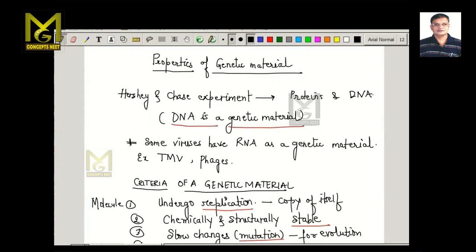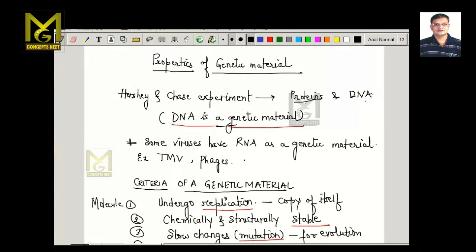So today we will be looking at the properties of genetic material. Now the Hershey and Chase experiments have already proved that DNA is a genetic material. If we compare protein and DNA, these experiments proved that DNA is a genetic material.